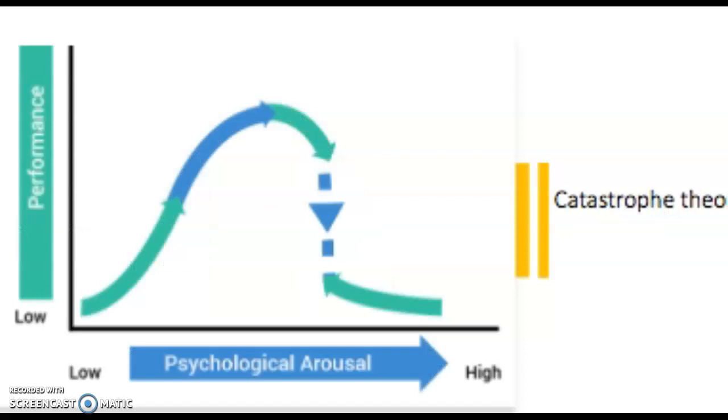The catastrophe theory could also be used due to the fact that when in a game scenario, Sarah does poorly compared to her normal performances during training. When she plays the game, she does fall apart.